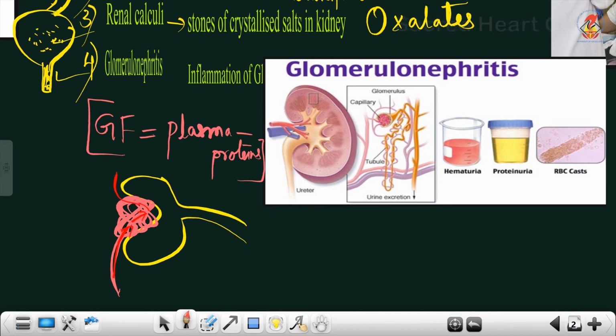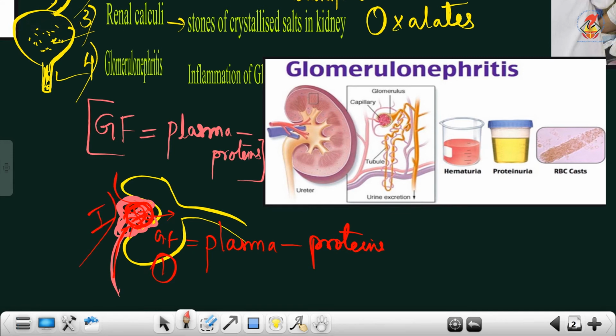Filtration here is called ultrafiltration. When the blood is flowing through the glomerulus, see the pink is the glomerulus, something is getting filtered, the glomerular filtrate. As I told you, the composition of the glomerular filtrate is exactly the blood plasma minus all the proteins. Okay, so this step is done in the glomerulus.